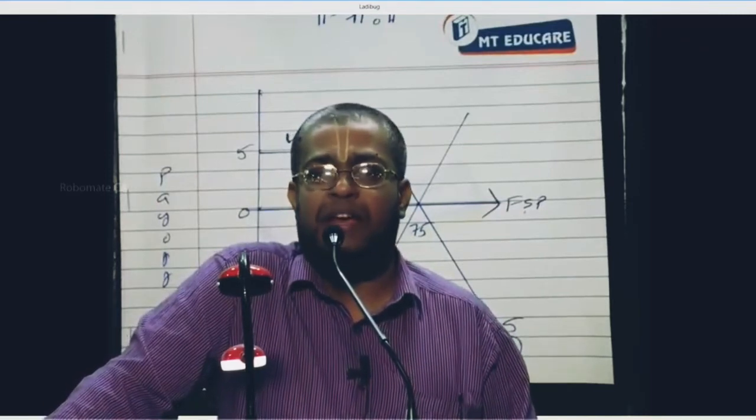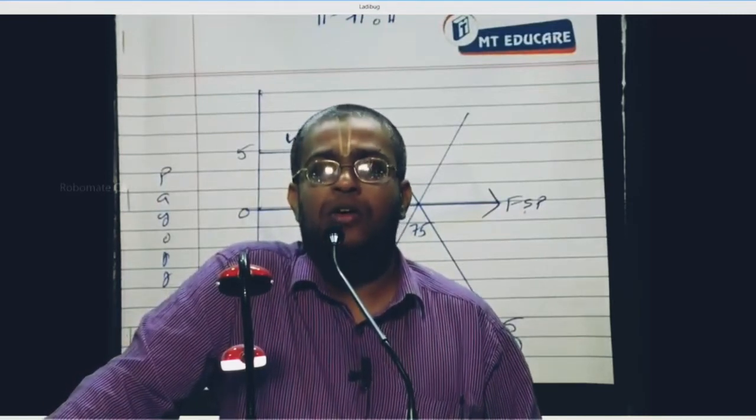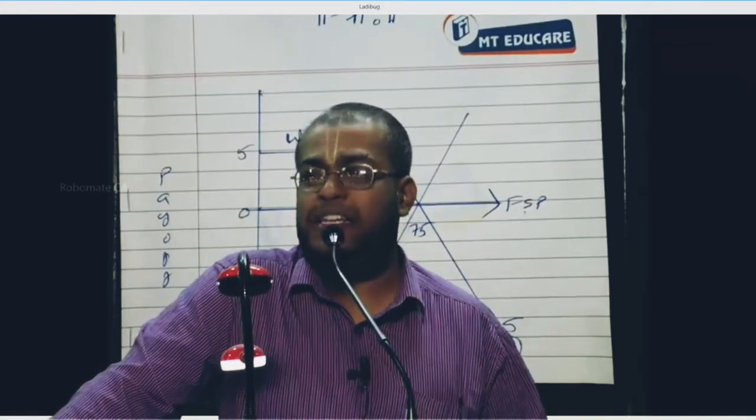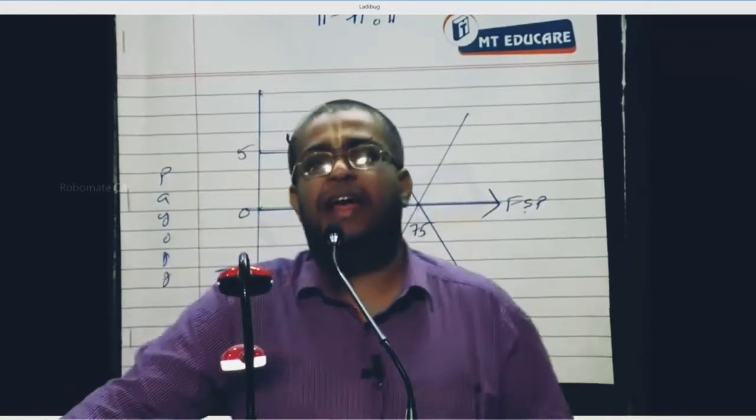Third branch: FSP greater than break-even FSP. Who makes profit? Holder makes profit and writer has loss.